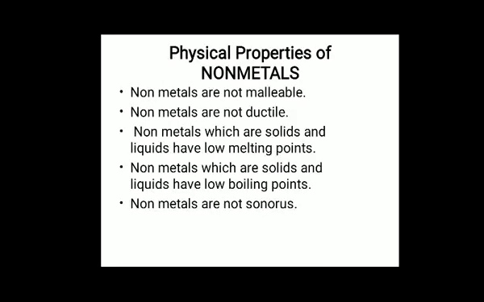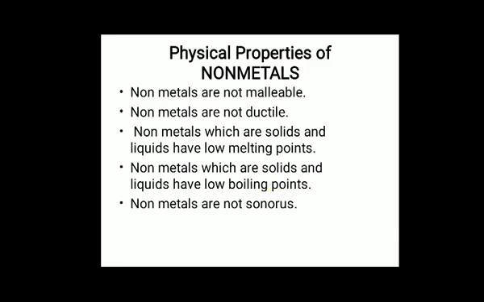Other physical properties of non-metals: they are not malleable and not ductile. We can't make wire out of non-metals. We can't make thin sheets out of non-metals. Non-metals which are solid and liquid have very low melting point and very low boiling point.